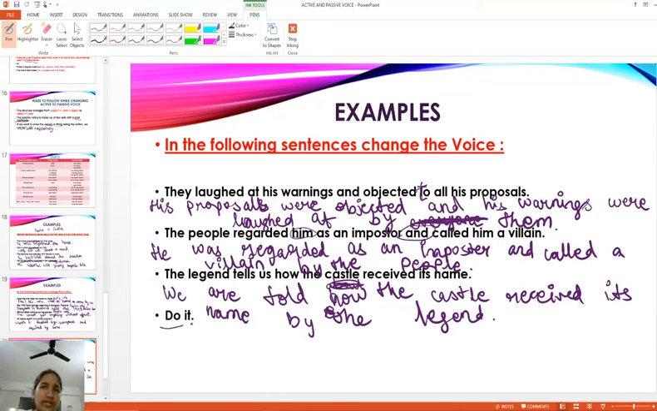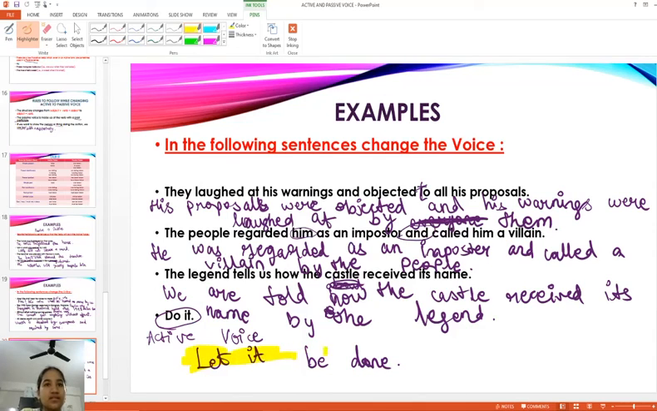Now, do it. Don't you think it's a very simple sentence? Do it, just two words. Now, what can be its passive voice? This is an active voice. Okay, let me give you one clue. Let it be done. That's the answer. Let it be done.